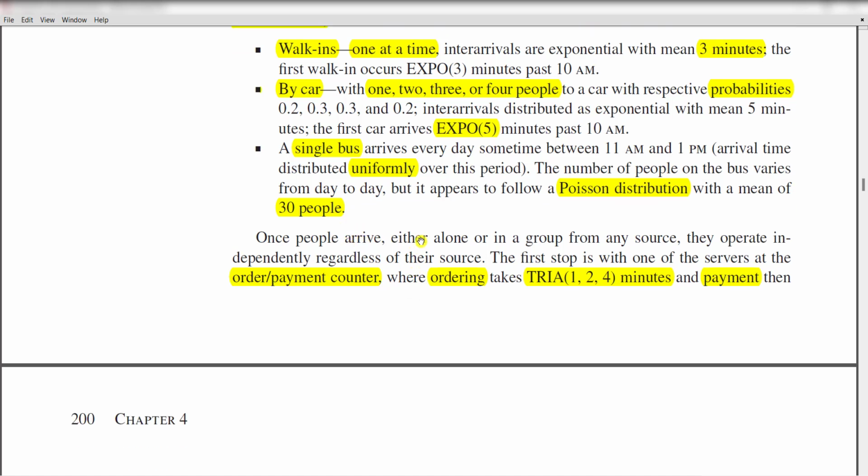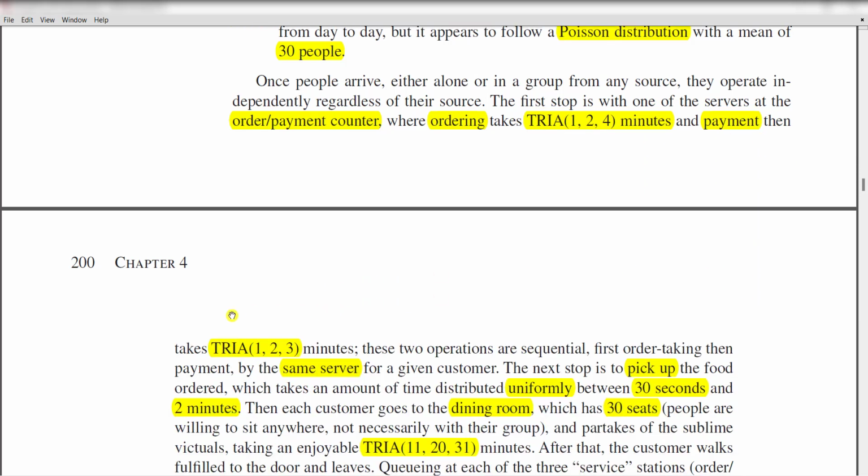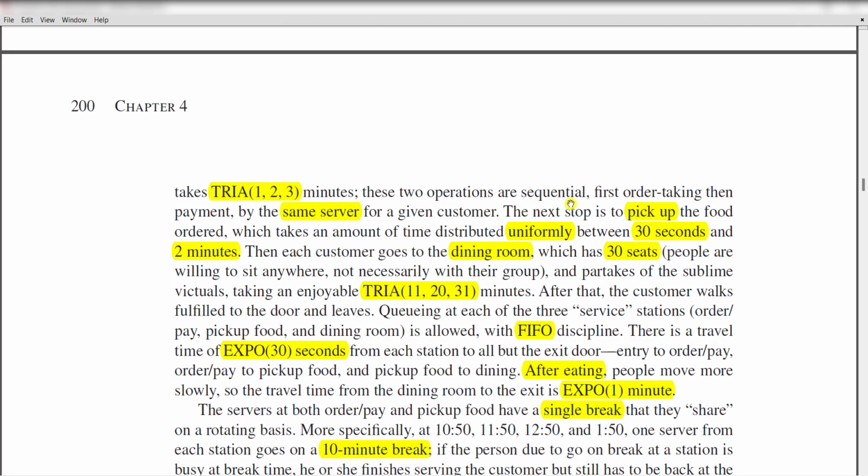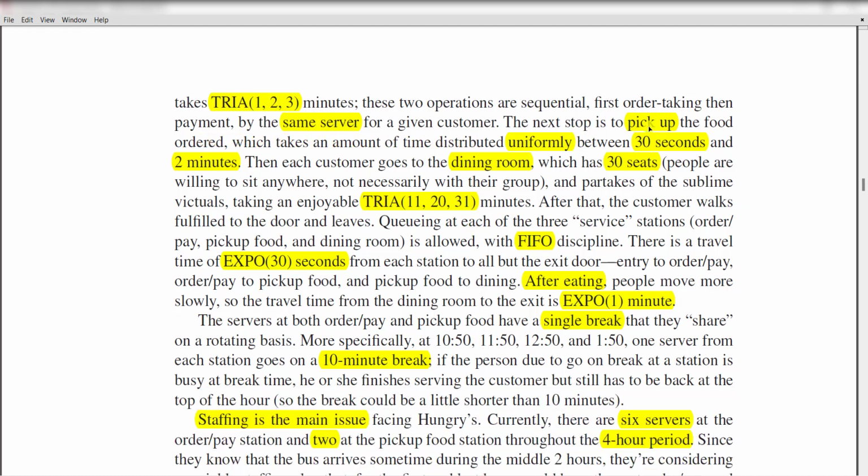Once the people arrive, either alone or in a group from any source, they operate independently regardless of their source. The first stop is with one of the servers at the order/payment counter, where ordering takes a triangular processing time and payment also takes a triangular processing time. These two operations are sequential, first order taking and then payment, by the same server for a given counter. The next stop is to pick up the food, which takes a uniformly distributed time between 30 seconds and 2 minutes.